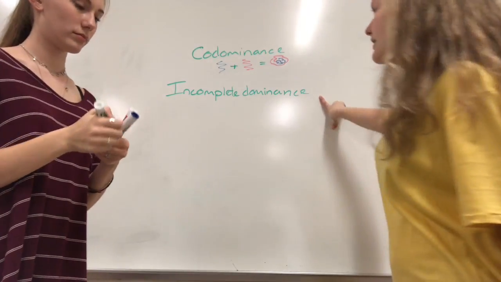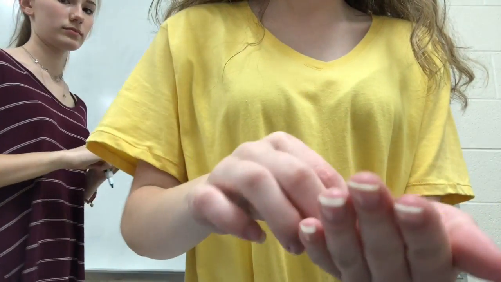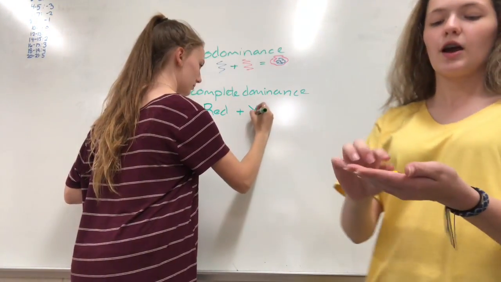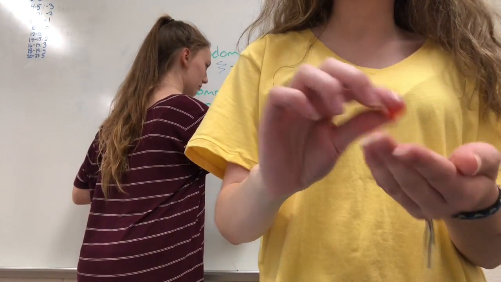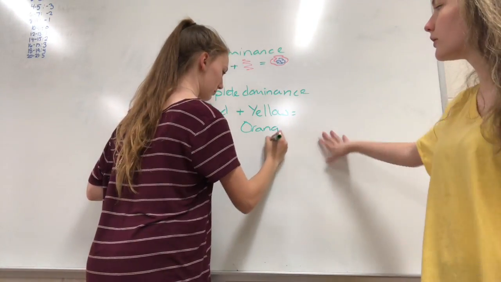And then next is incomplete dominance, and I'll have M&Ms here to show you what it means. So we have a red parent, and we have a yellow parent, and they mate to make an orange offspring. And that means incomplete dominance because they mix together to create orange, so neither one is dominant enough to show over the red or yellow.